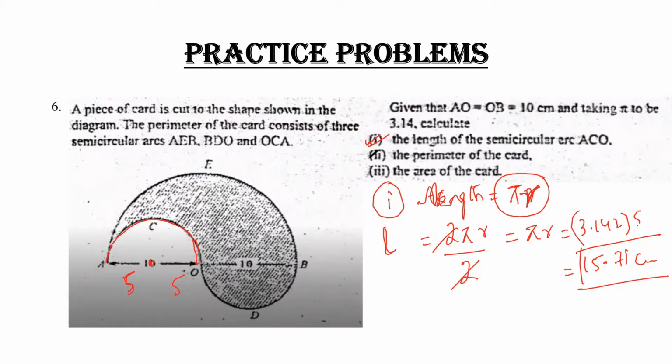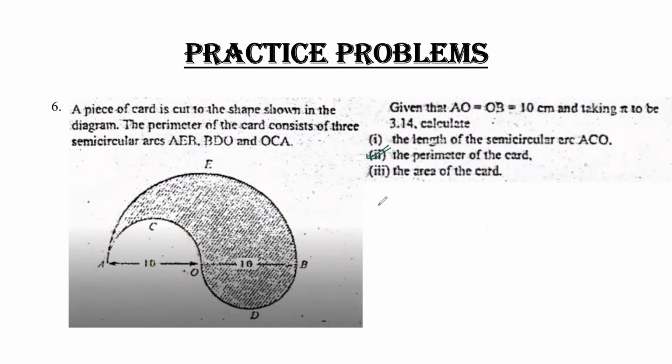Moving on to the next part, which is the perimeter of the card. The card consists of the whole part. First of all, this whole part, I'm just underlining it in green. This is the value for the card. Clear? So if I want to calculate, doing the second part, so this, my value is this.